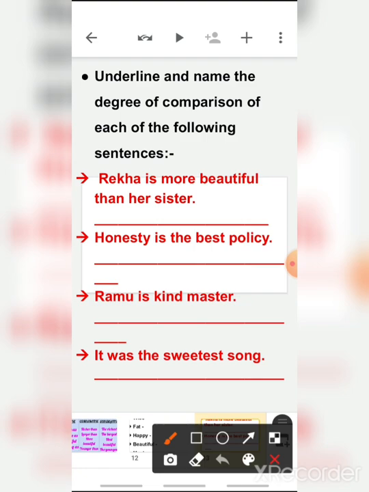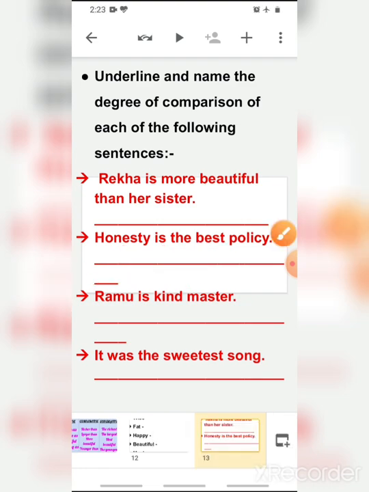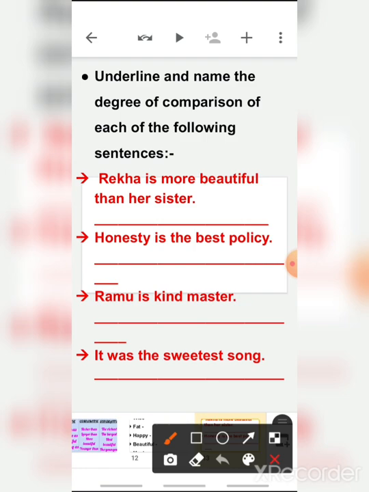Now here, best. Best is what, children? Best is superlative degree. Now, what will be the positive degree of best? Good. And comparative degree will be better. Okay, good, better, best. Now, next is Ramu is kind master.